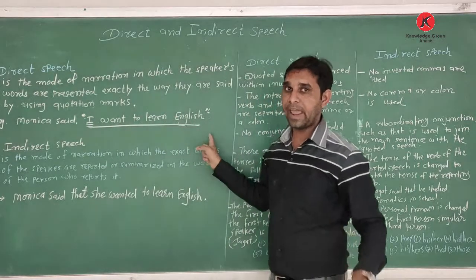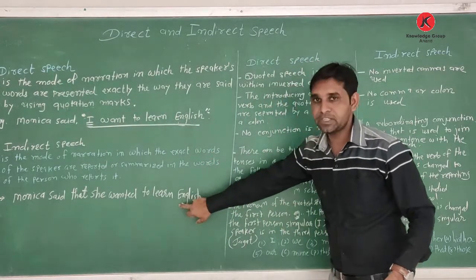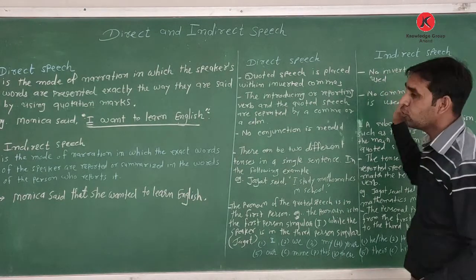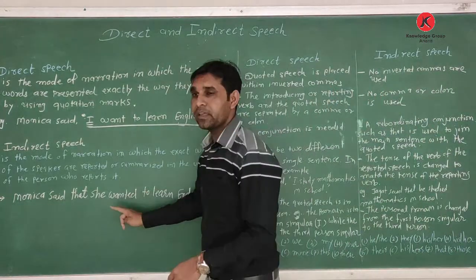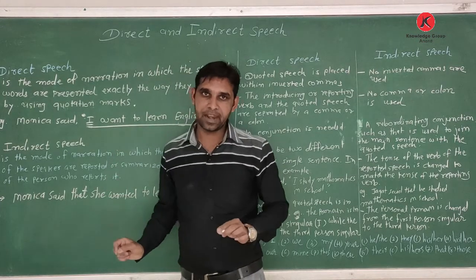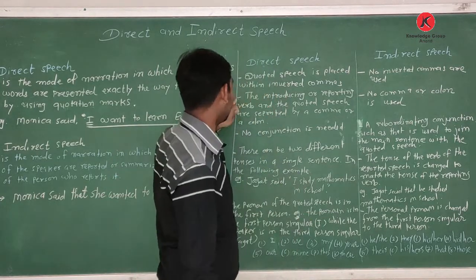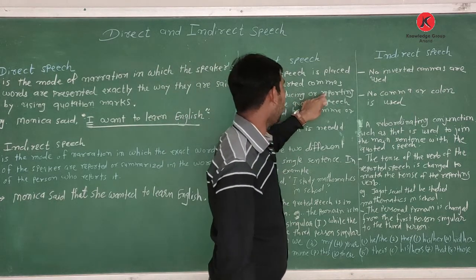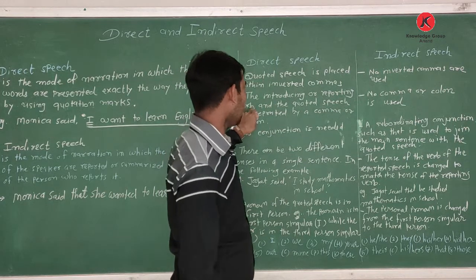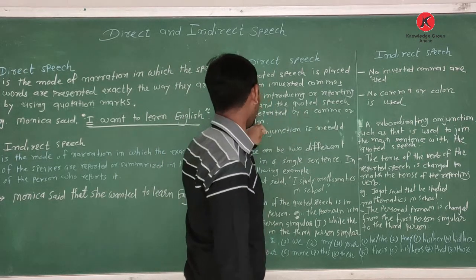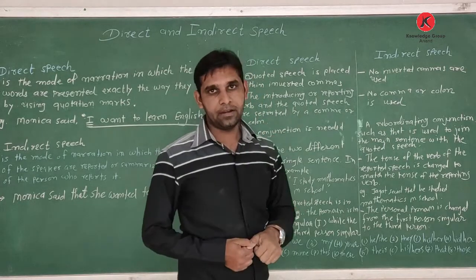But we cannot write quoted speech in indirect speech. So see, no inverted commas are used in indirect speech when we change from direct into indirect. Then comes the second point. The introducing or reporting verb and the quoted speech are separated by a comma or a colon.